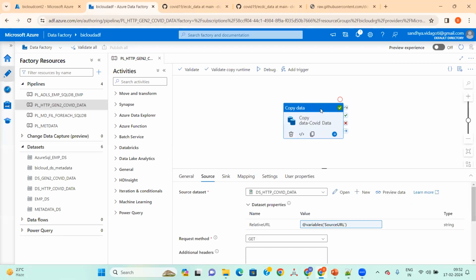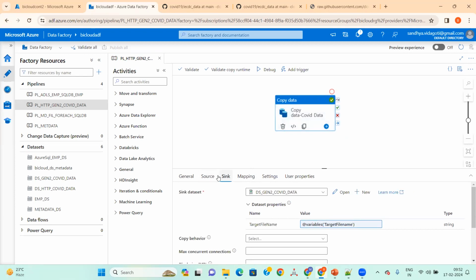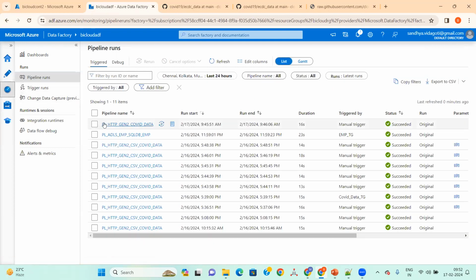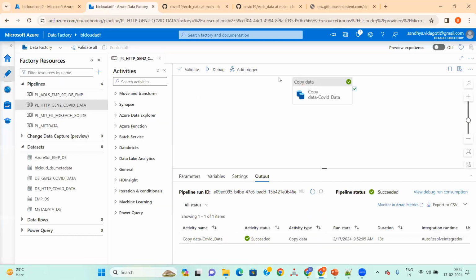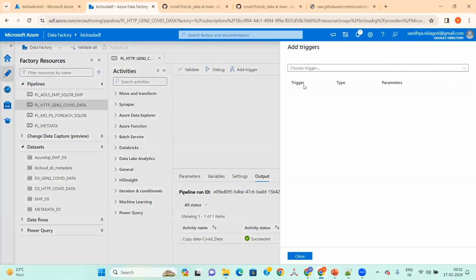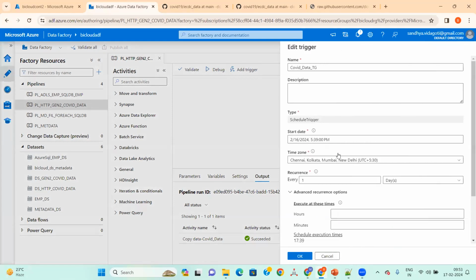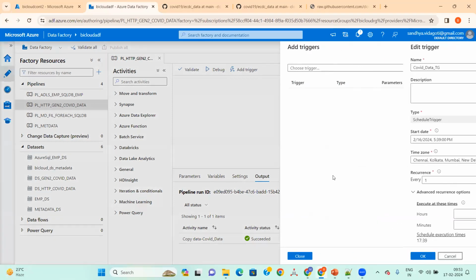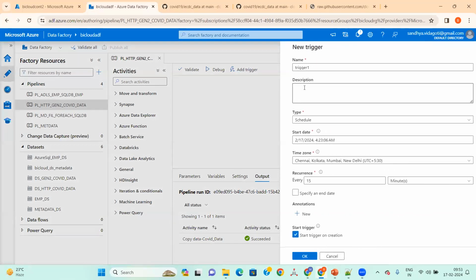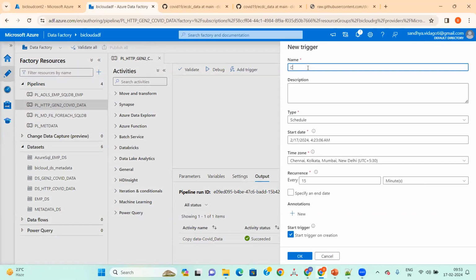Now once we have done this, we need to automate and use this in triggers. This is the one, so add a new trigger here. This is the existing trigger which I have added. Now I'll create a new trigger. My trigger name will be COVID data trigger, and this is a schedule trigger.